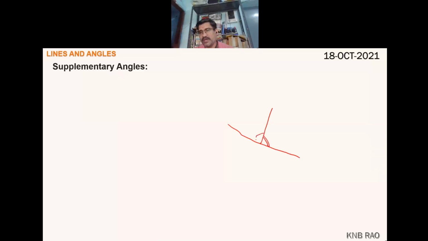Here is one angle, let's say 80 degrees and 100 degrees, one beside the other, or it can be 90 degrees and 90 degrees, or 65 degrees and 115 degrees.